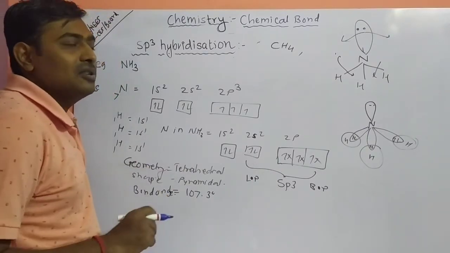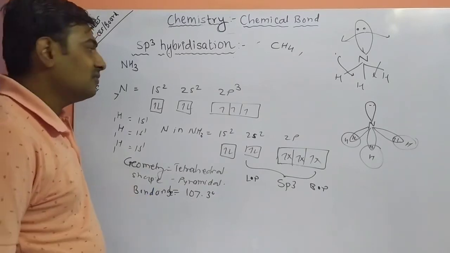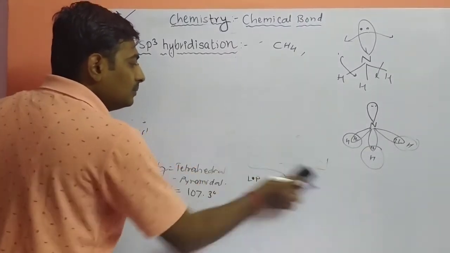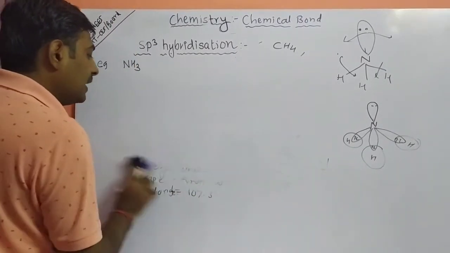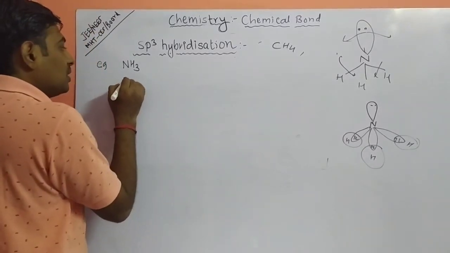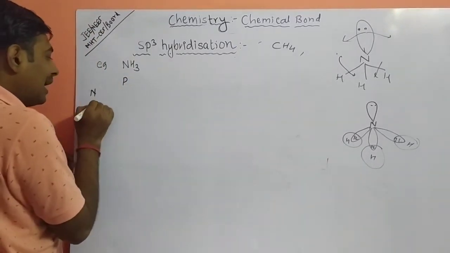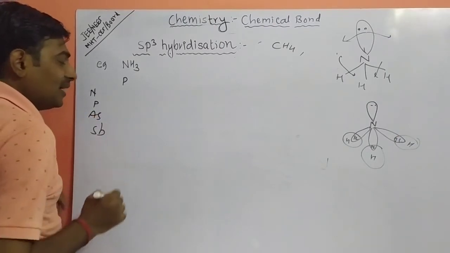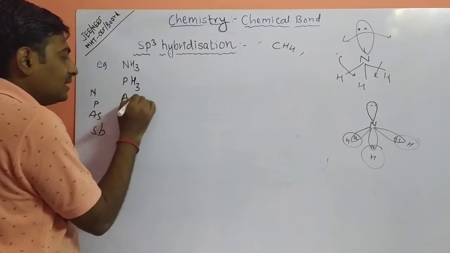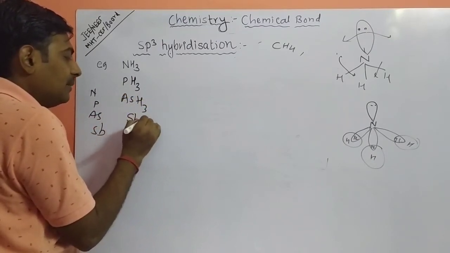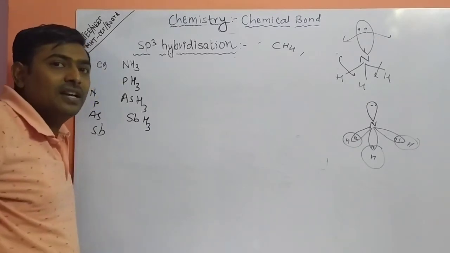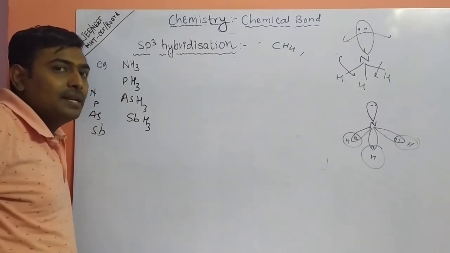When you are discussing the nitrogen family, what are the different atoms present in the nitrogen family with this hydride? The nitrogen family contains the elements nitrogen, phosphorus, arsenic, antimony. These also form hydrides: NH3, PH3, then AsH3, then SbH3. So these are the different molecules with this type of hybridization.